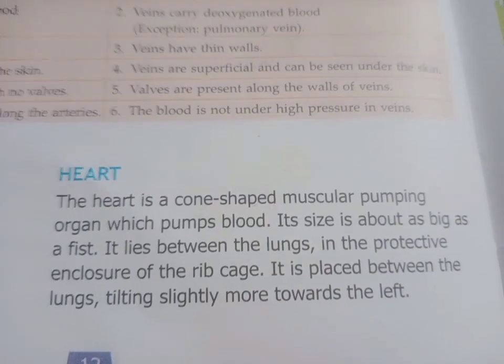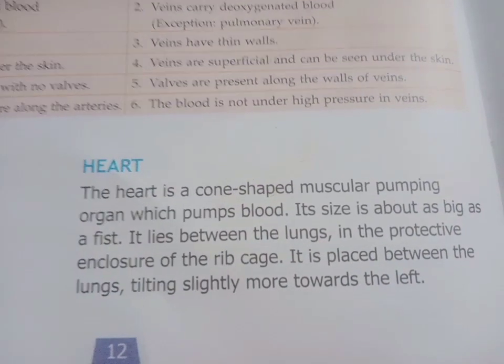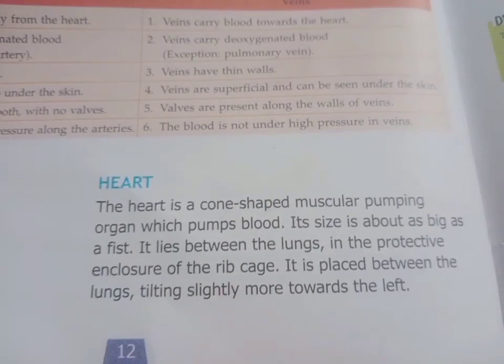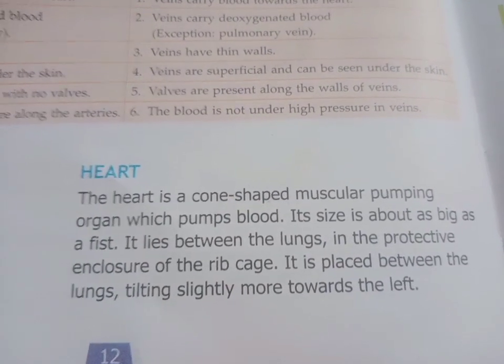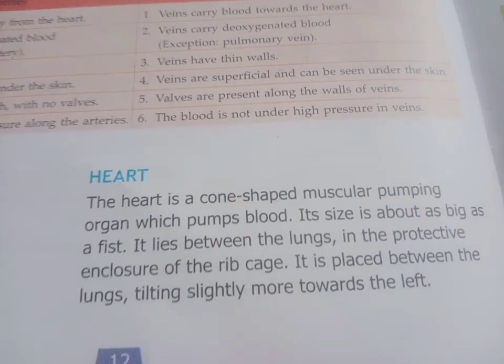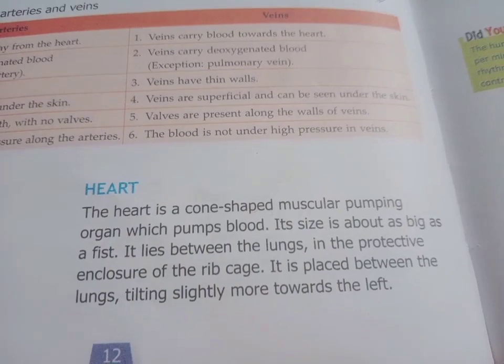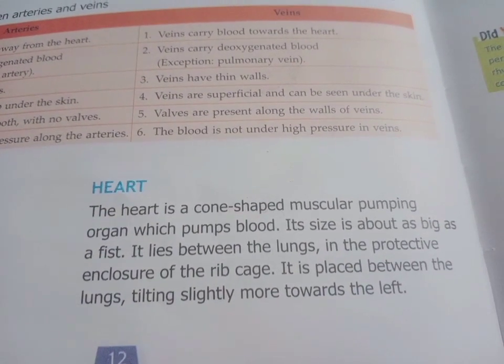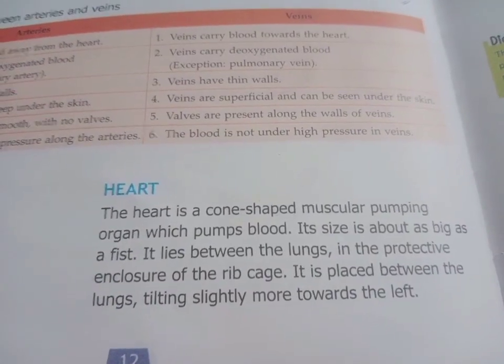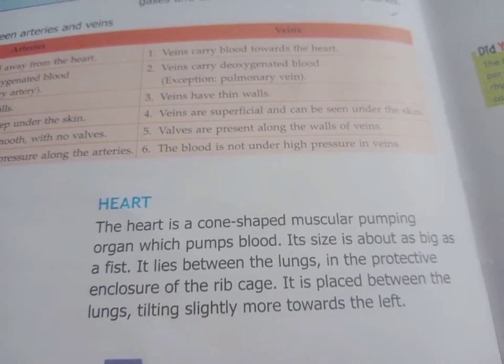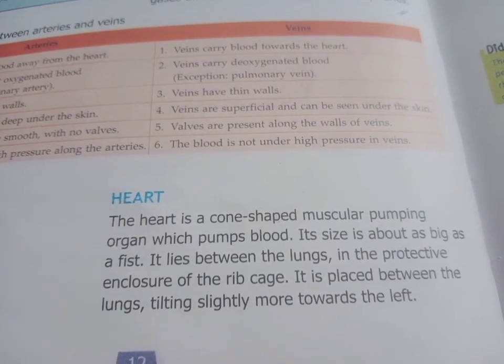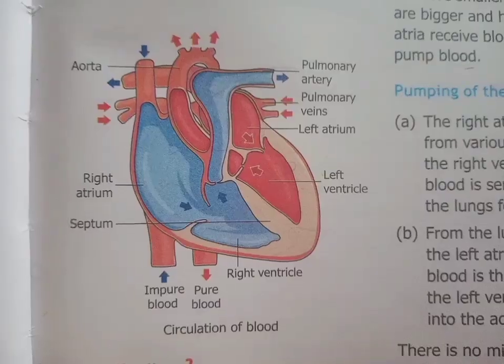Our next topic is the heart. Our heart is a cone shaped organ. We know that the heart is used for pumping blood. Its size is just as big as our fist. See, this is our fist. It lies between the lungs and it is protected under the rib cage. We know that the heart is on the left side. It is slightly tilted towards the left side near our lungs.